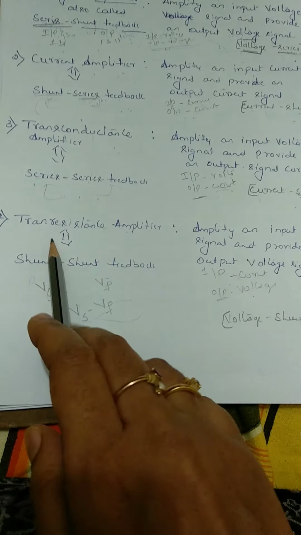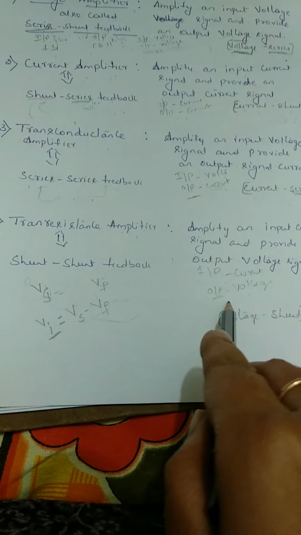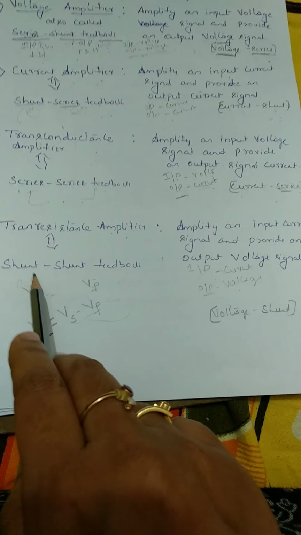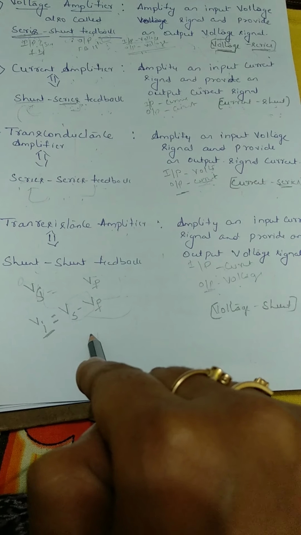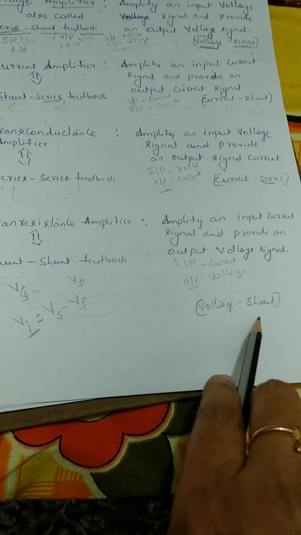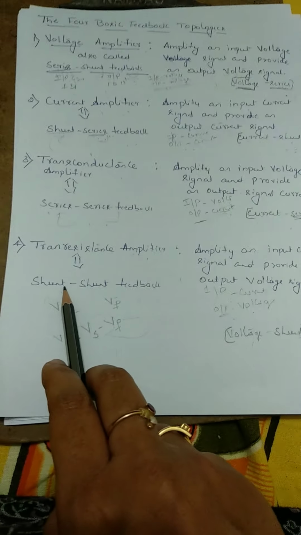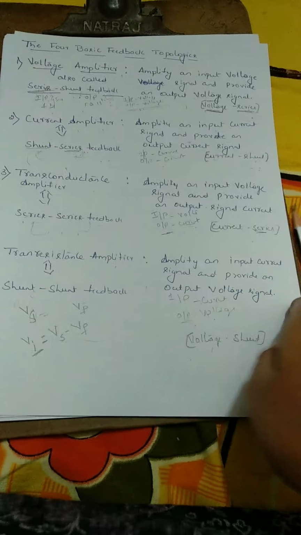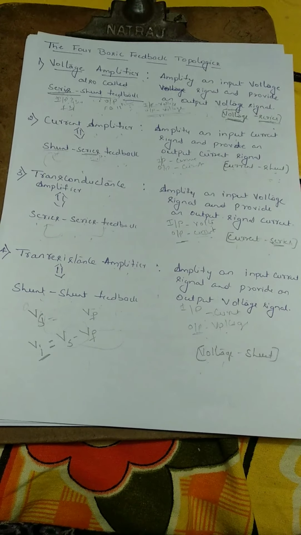Next is the transresistance amplifier. That is, input is current, output is voltage. It is also called shunt shunt feedback, because at both input and output we are connecting in parallel to the feedback structure. It is also called voltage shunt feedback: output is voltage, and at input we are connecting shunt. So these are the things. If you have any doubts, let's meet on Zoom and we'll clear them. Okay, thank you.